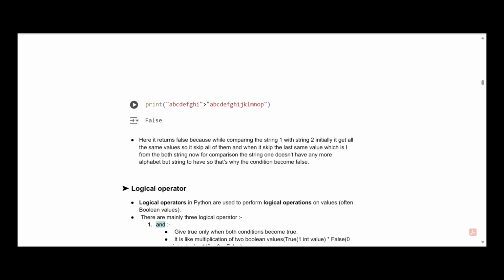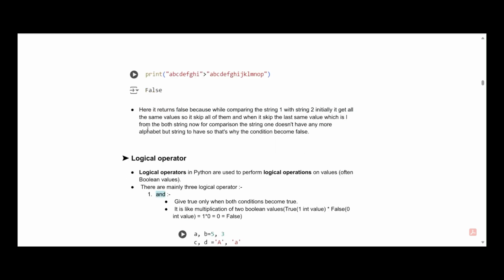So comparing one by one, Python will skip all these letters while comparing, and when it comes to the last letter, comparing I with I, it will again skip it. Now the first string doesn't have any letter left to compare but string 2 does, so string 1 fails to compare with string 2, so it will return false. Here it is also written the same.